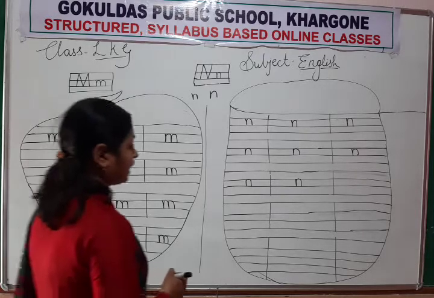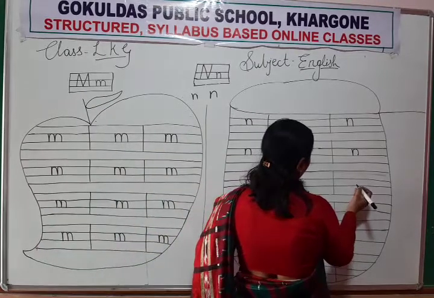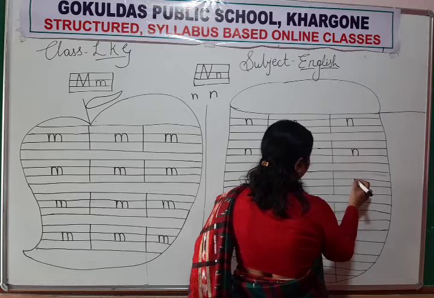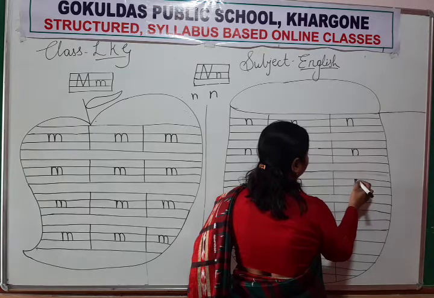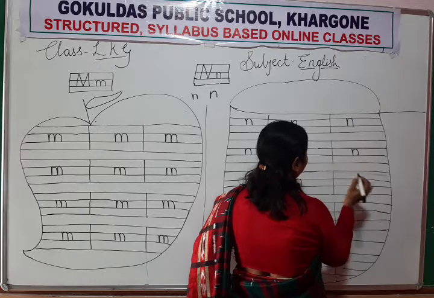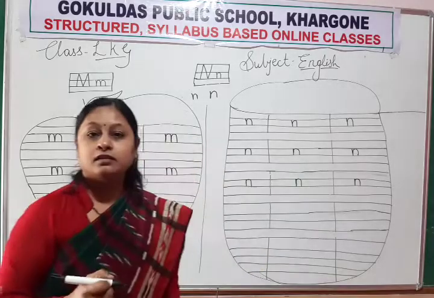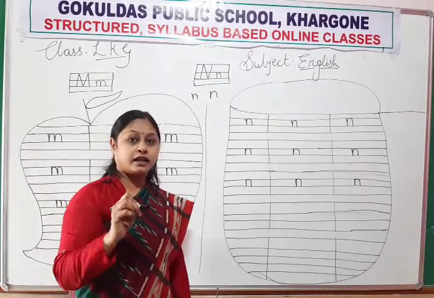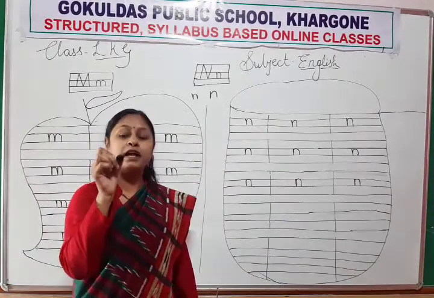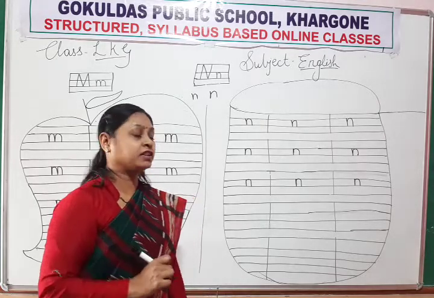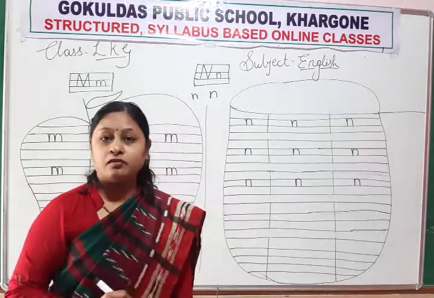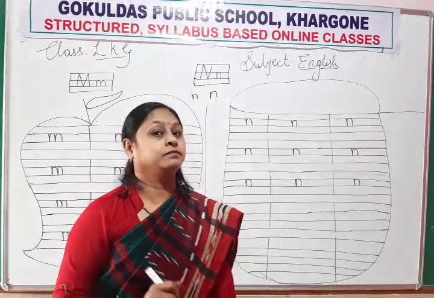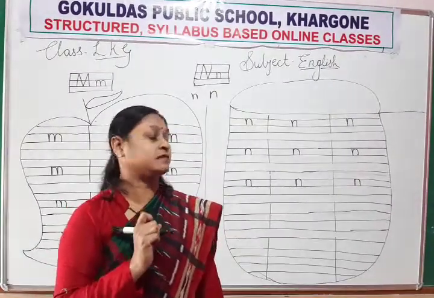Again, we will write neatly and properly. Standing line. Between two lines you have to write lowercase letters. Up, then curve and down. Which letter will form? Letter N. And sound of letter N is N.